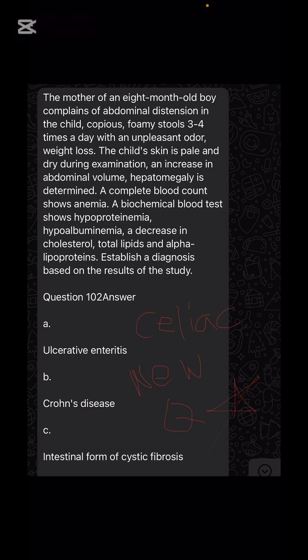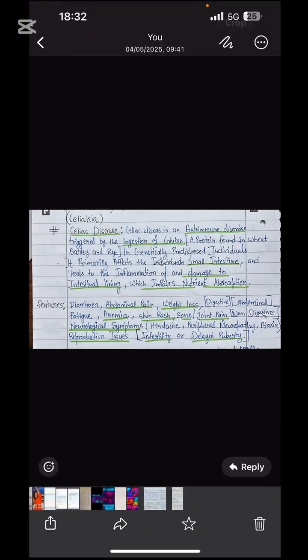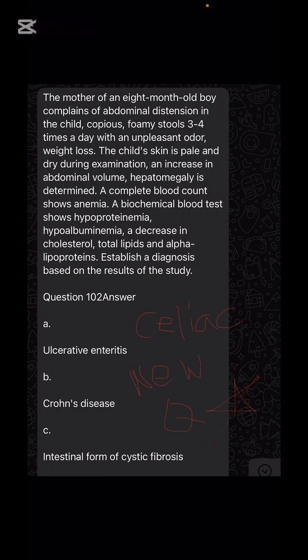A complete blood count shows anemia. Anemia is present in the patient of celiac disease. Biochemical blood tests show hypoproteinemia, hypoalbuminemia, a decrease in cholesterol, total lipids and alpha lipoproteins. Establish the diagnosis based on the result. What is the correct diagnosis? Celiac disease. It's not in the option given here, but the correct answer is celiac disease.